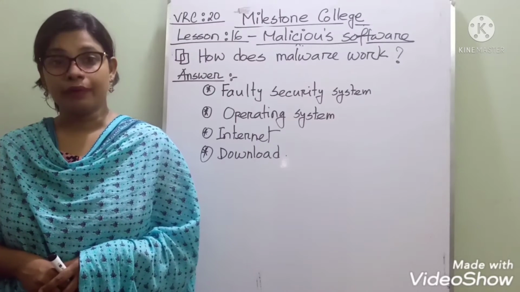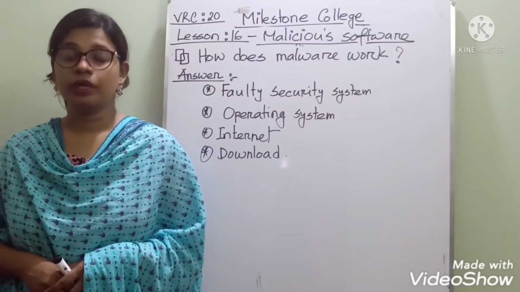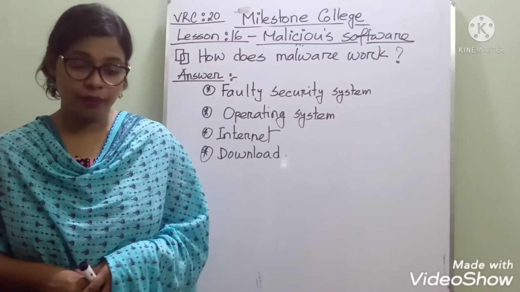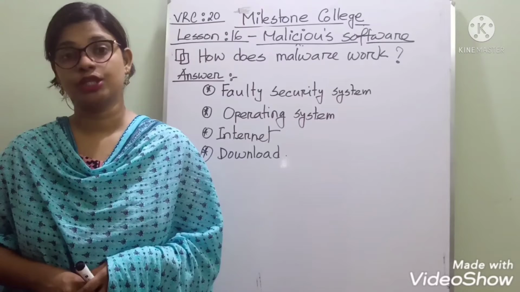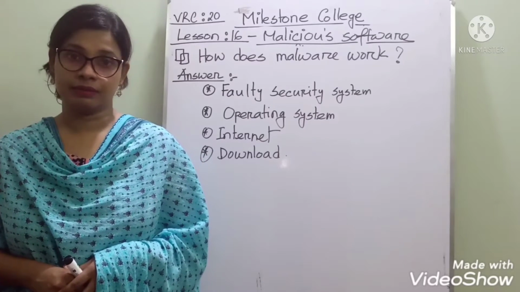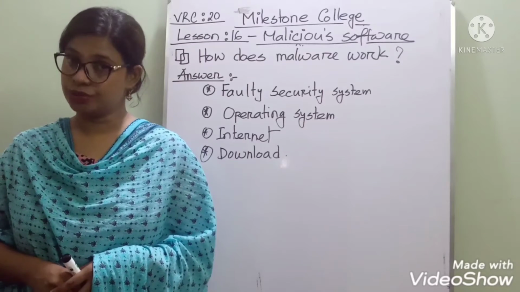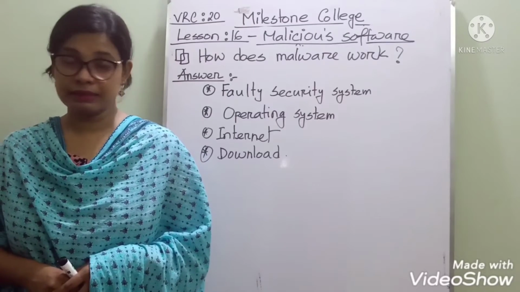Nowadays we are using the Windows operating system, and it is very popular worldwide. But malware can enter it very easily, and we do not have any worry about malware entering our system. So we should worry and take preventive measures, isn't it?